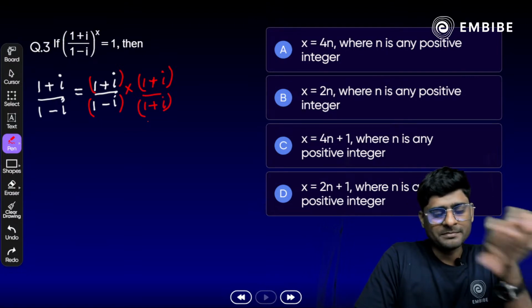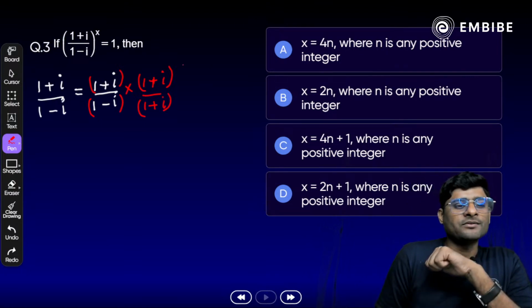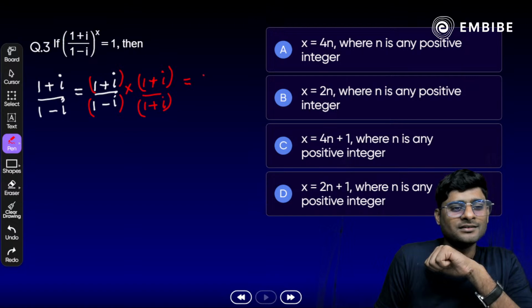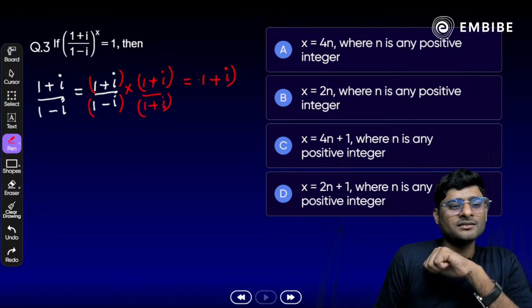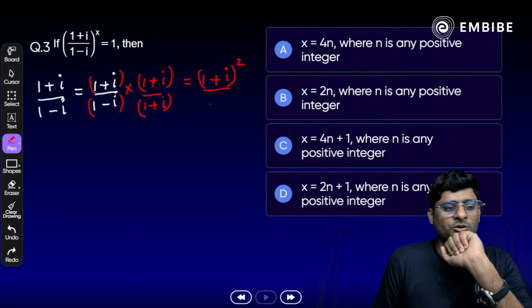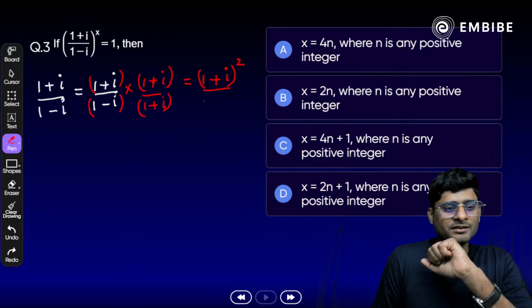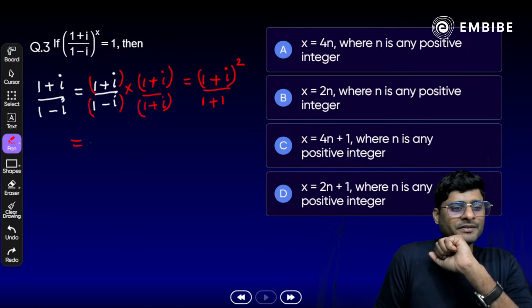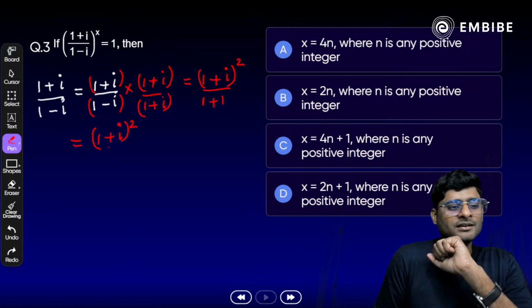Yes, 1 plus i multiply by 1 plus i, we get 1 plus i whole square, divided by a minus b, a plus b, yes, a square minus b square. Obviously, i square is minus 1. So we have to write 1 plus 1. That is 2 here. So we get 1 plus i whole square divided by 2.